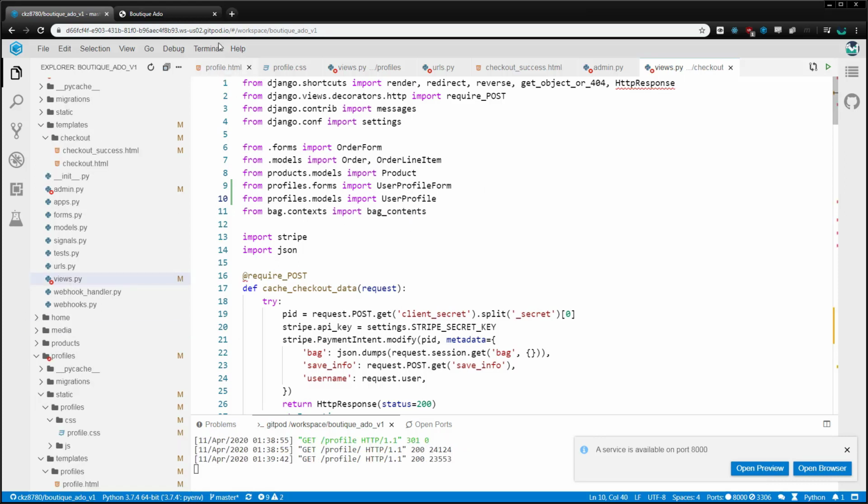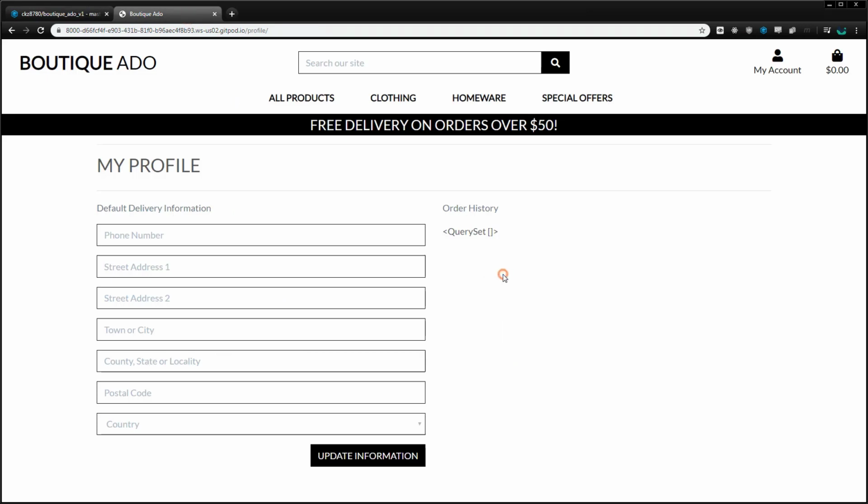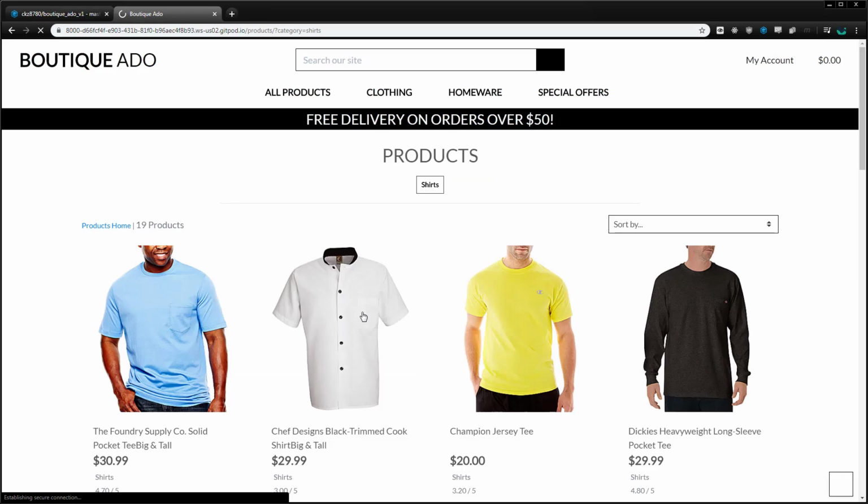I'll test this by first making sure there's no information in my user profile, and then completing an order with the Save Info box checked.